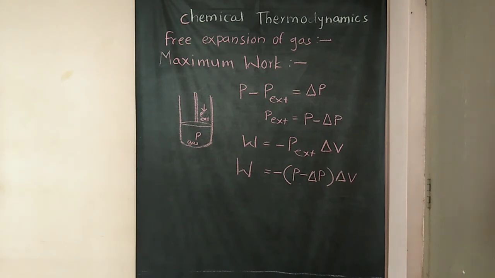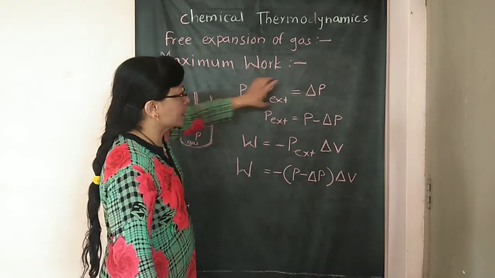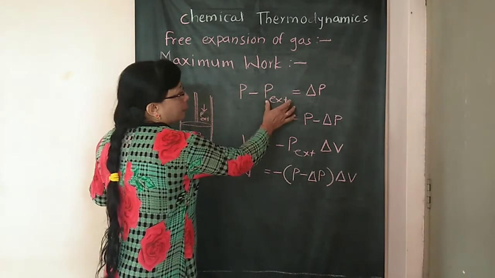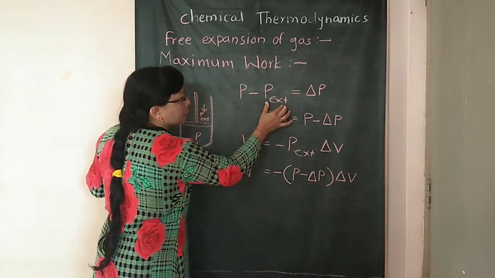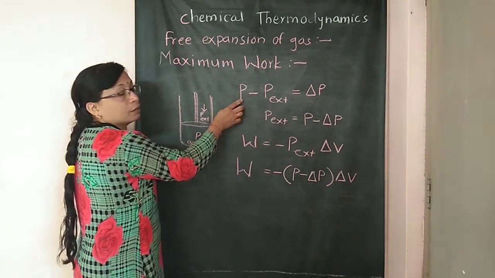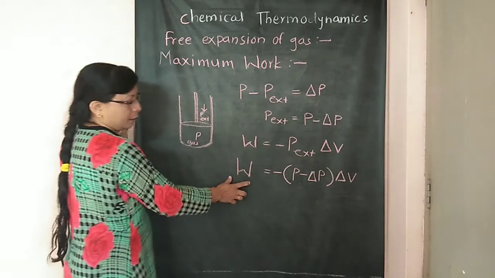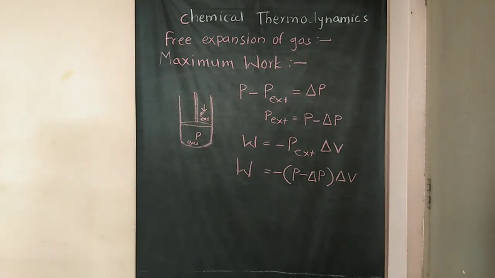What does infinitesimally mean? Very small. How should the difference between the two be? It should be very small. So this p external, that means this opposing force, should be infinitesimally smaller than the driving force. Then delta p will be smaller and the work done will be maximum. So this was the concept of maximum work.